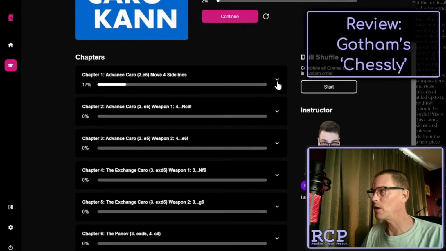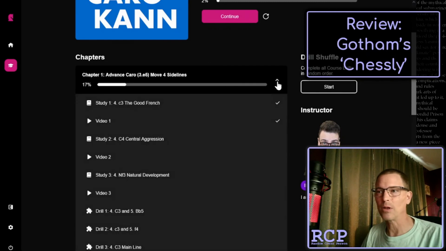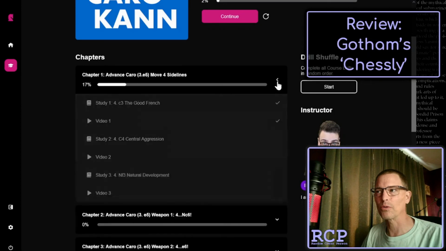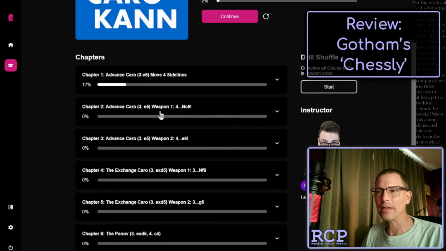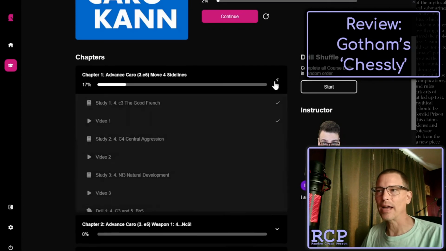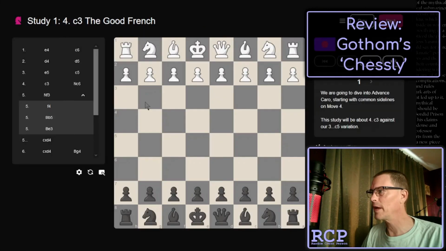Of course, it wouldn't be quite so wide, but the little tap to open up each chapter and then being able to scroll through those. Even the design of the study page and the drill page looks like it might be useful on a mobile device. I don't know how that design would have worked here, maybe the moves will be slid underneath the board if you're holding your phone vertically. But again, I haven't tried that. I'm just thinking that may be one reason for this complete redesign.